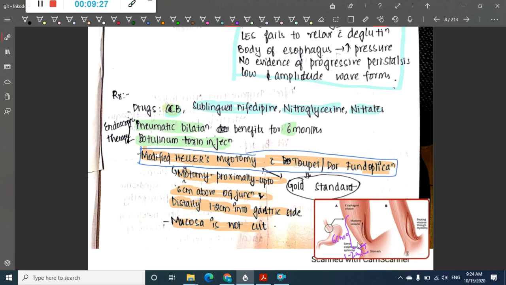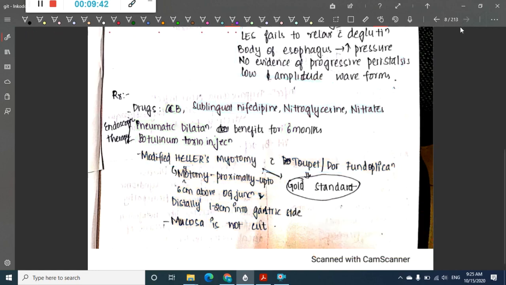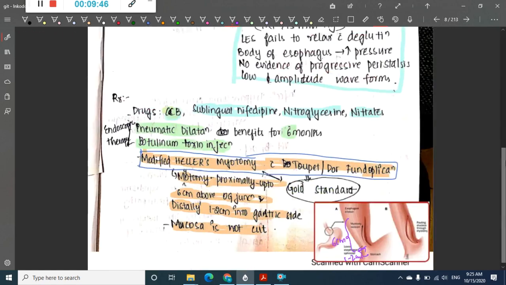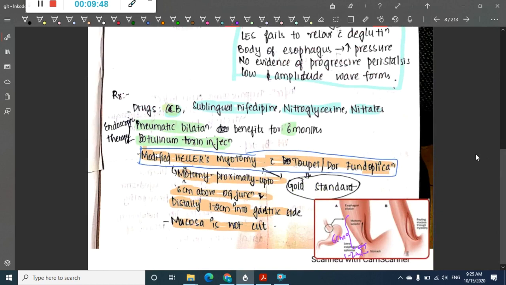So this is about modified Heller's myotomy, right? In modified Heller's myotomy, we are only opening the serosa and muscle. We do not touch the mucosa.